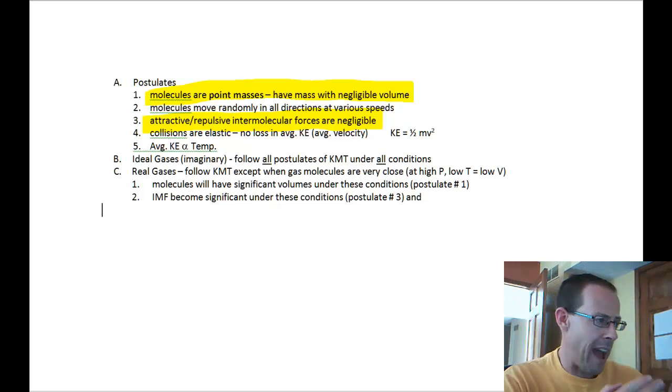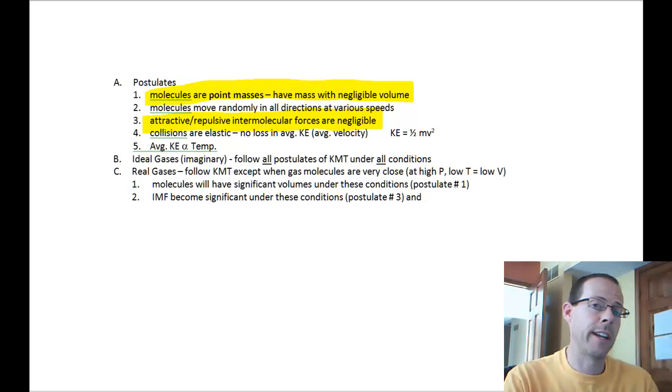And then this one is really good. Average kinetic energy is proportional to temperature, and that's what this funky sign means. And again, you should have this drilled into your head from general chem or honors chem: the average kinetic energy of something is related to its temperature. So if the temperature is high, molecules are moving fairly rapidly. If temperature is low, the molecules are moving much more slowly.